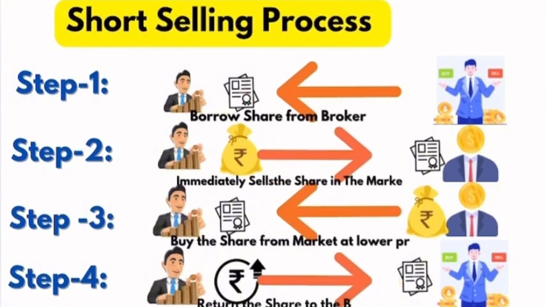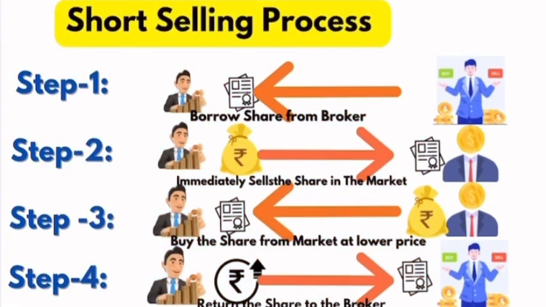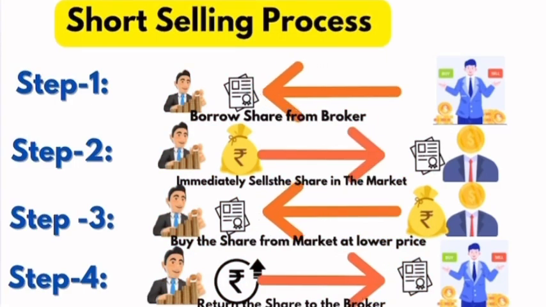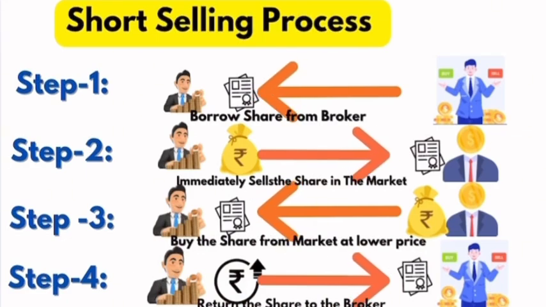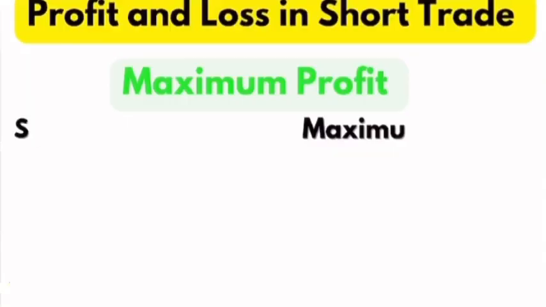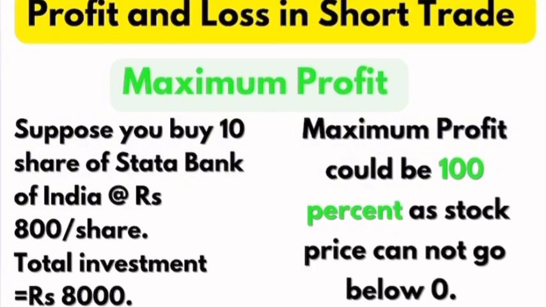You technically borrow shares from the brokerage and then you immediately sell it in the market. When the price of the stock goes down, you buy it from the market at a lower price and then return the shares to the brokerage and keep the profit. Now, what could be your maximum profit and maximum loss in short selling?